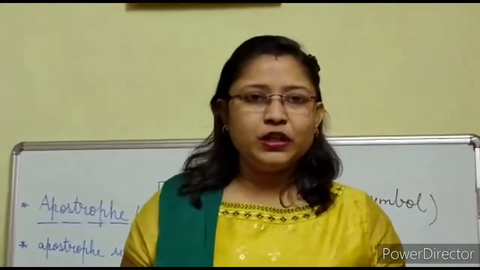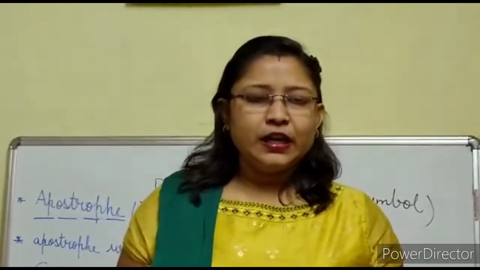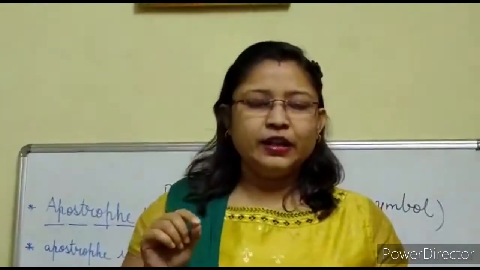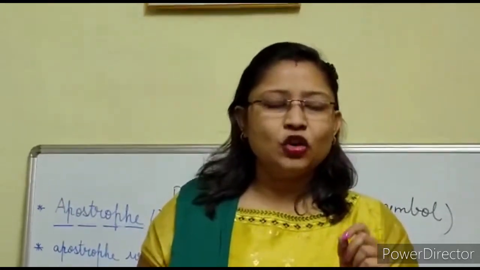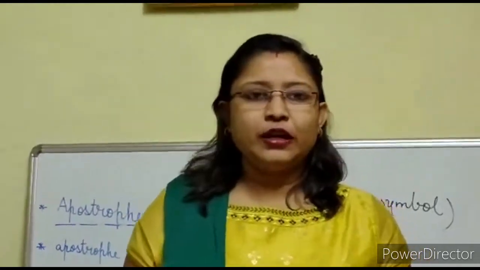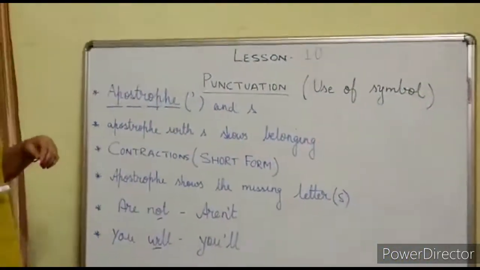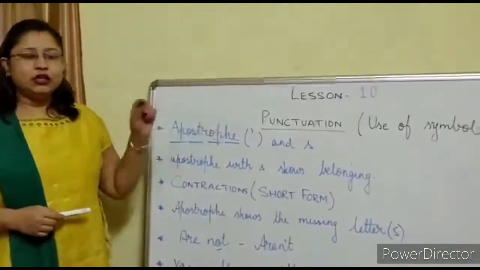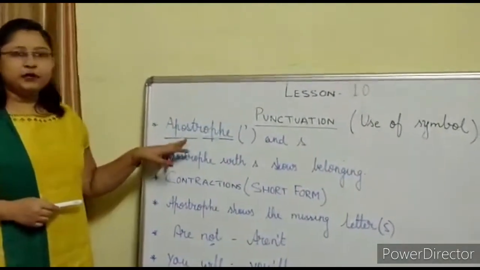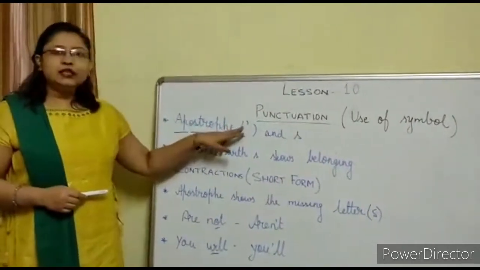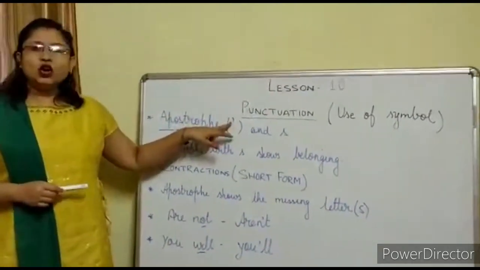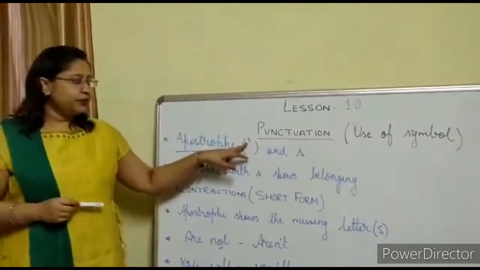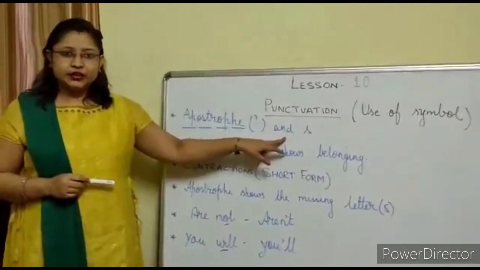Now, the next punctuation mark which you will study is apostrophe. The use of apostrophe: that is a comma at the top, followed by S. And how apostrophe is added in contractions or short forms, this is what you will be studying now. So, have a look at the board. Punctuation. So, what is the topic which you are learning now? That is apostrophe. And what is the mark, students? This is the mark, a comma-type symbol at the top, which is followed by S.